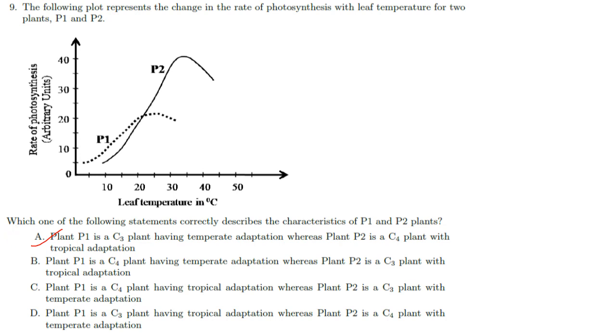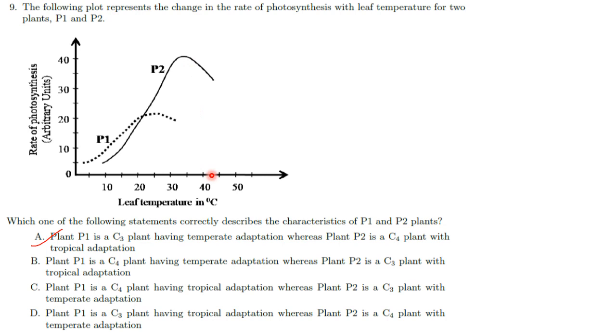So P1, if you see, it is having a lower temperature optimum, so it is going to be a C3 plant. Whereas P2, if you see, it is having a higher temperature optimum, nearly 35. So it is a C4 plant.